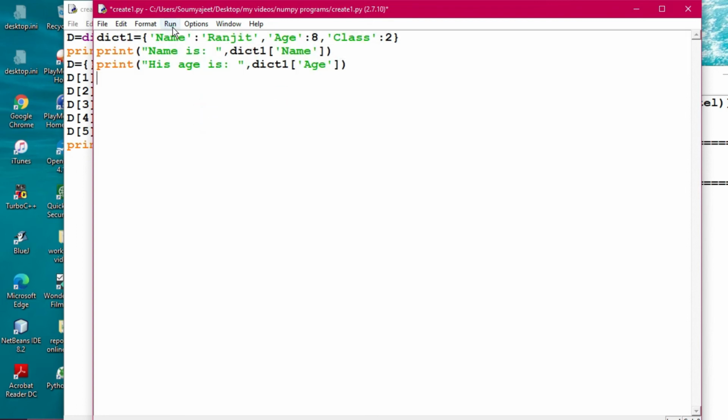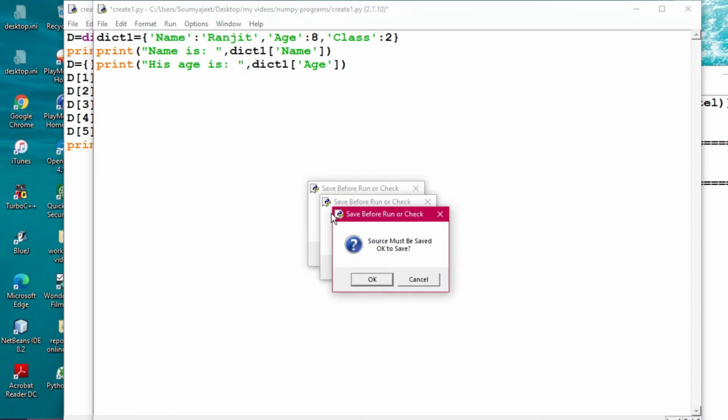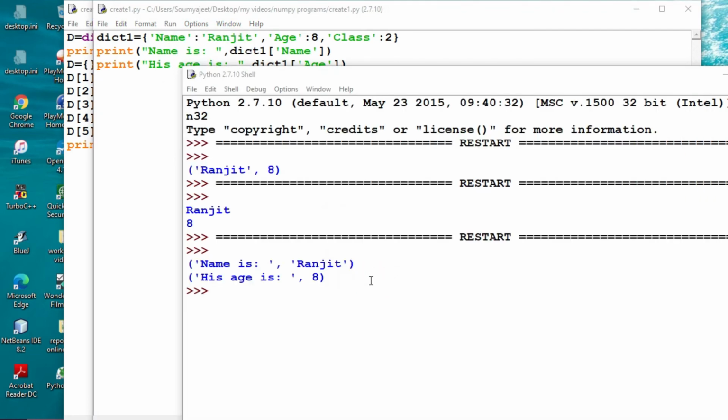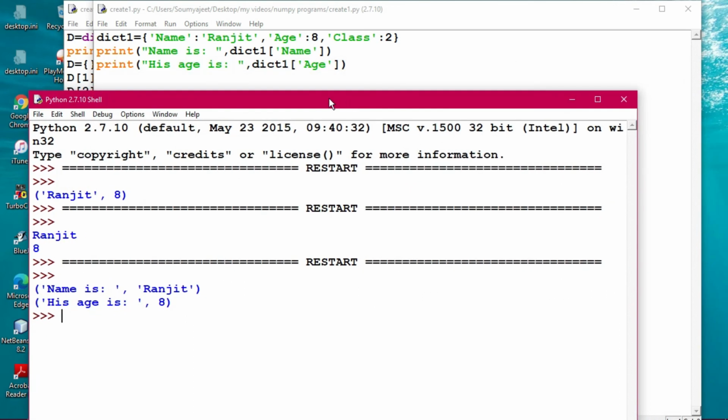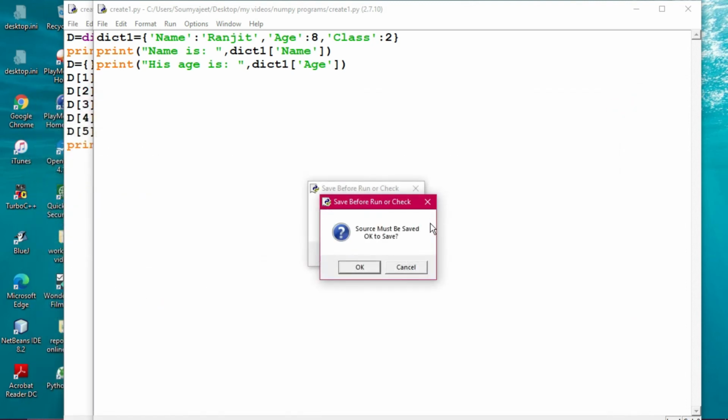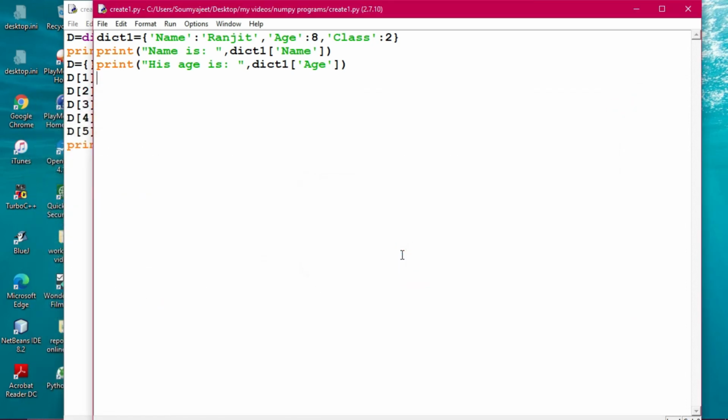You can observe the difference between this execution as well as the last execution. Fine. So his name is appearing as a prompt string, as well as his age is also appearing out here. So whenever you are accessing elements in this way, you have to do this. So this is actually the dictionary that we had created. Now we will be traversing a dictionary, meaning accessing each element of a dictionary. This can be done by using a for loop, while loop, whatsoever.